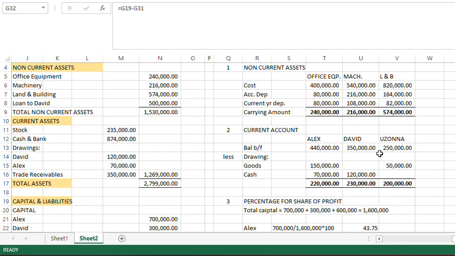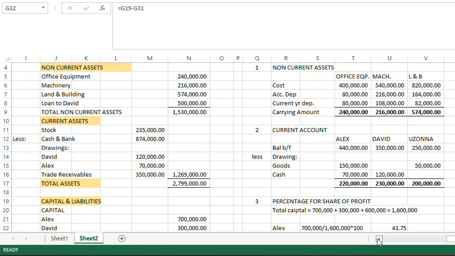So it is being recorded in the partner's current account as if the company is supposed to pay them. But here, since they introduced this current account and then they did drawing, they are then charging these drawings to their current account. So Alex now has a current account of 220, David 230, and then Ozonna 200.